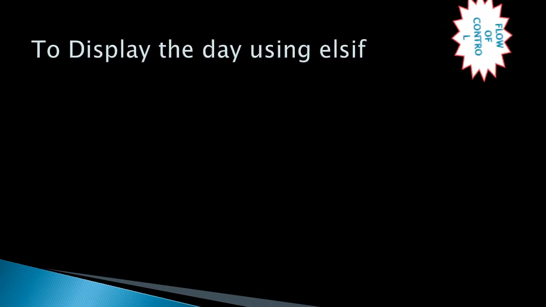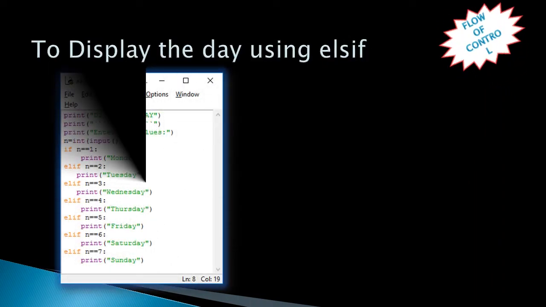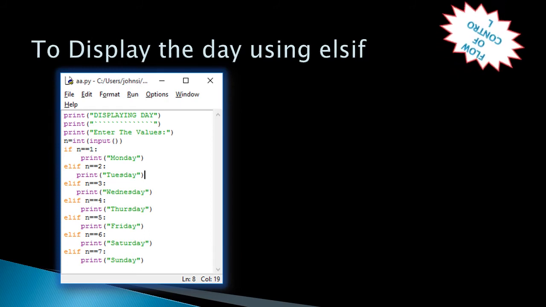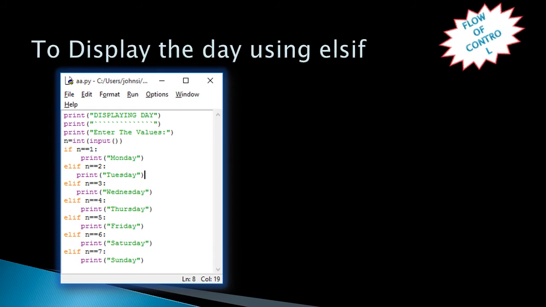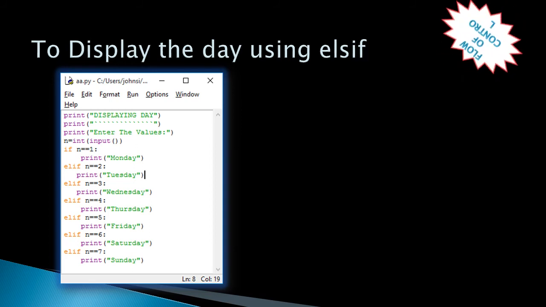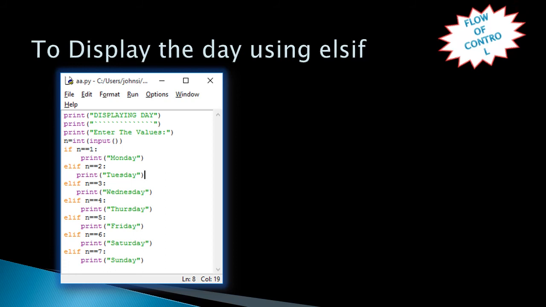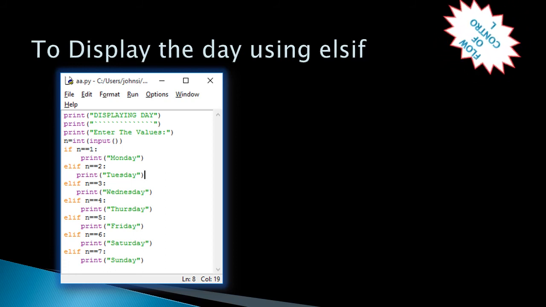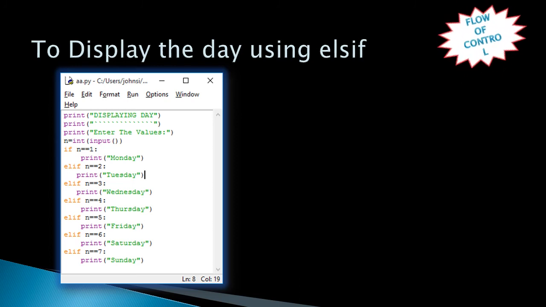Day using the elif. Here we get the n value first. It is compared with 1. If it is 1, it means Monday. If the n value is not 1, it goes to check with 2. If it is true, Tuesday is printed. If n is not 2, then we go to the third condition.